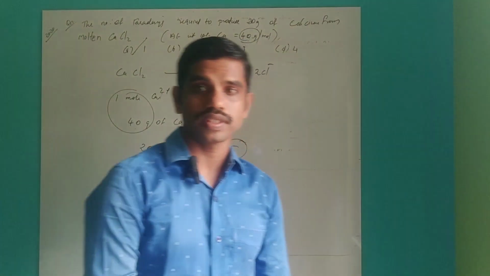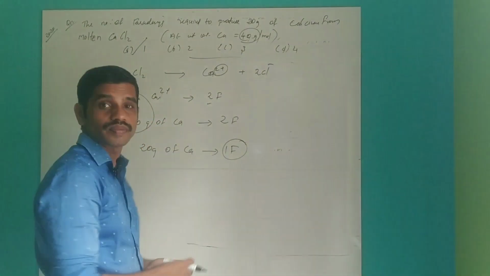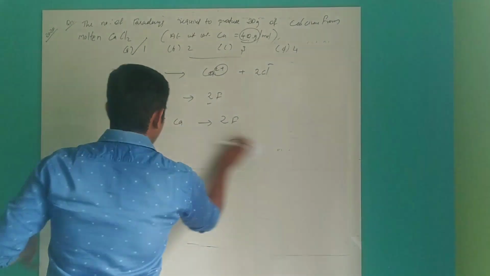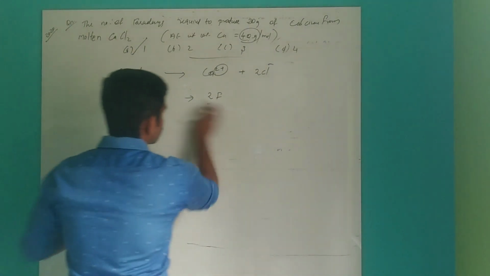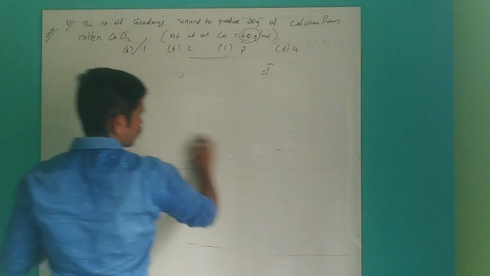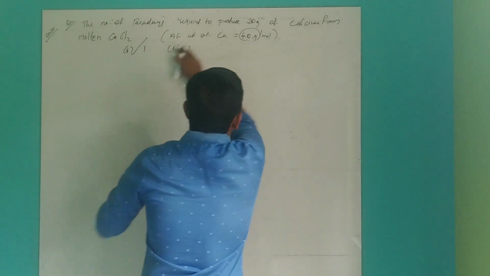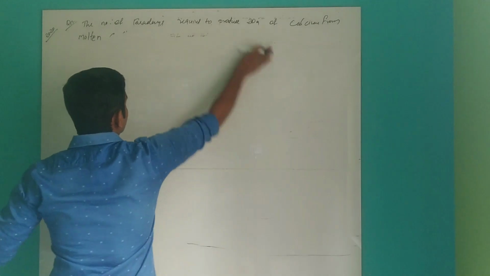So these two questions were asked last year. Now we will solve the problems from Faraday's first law.